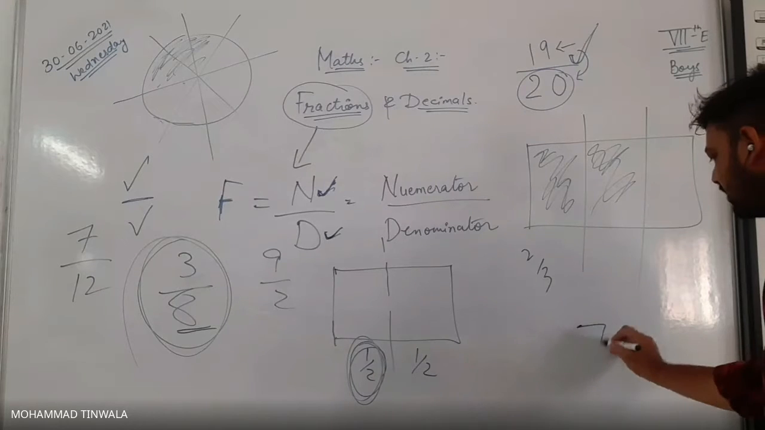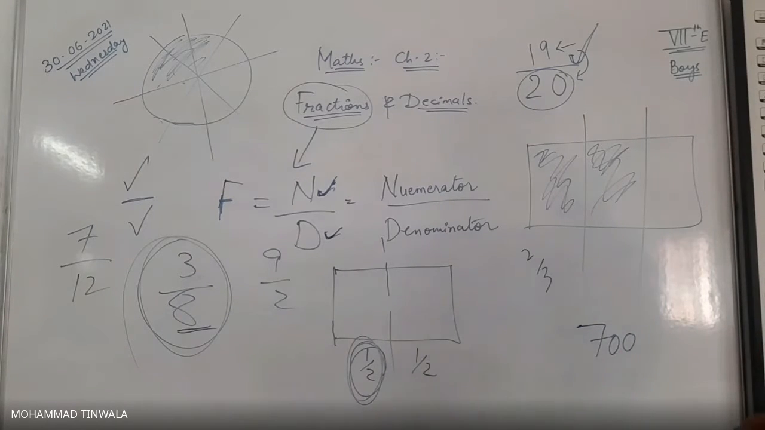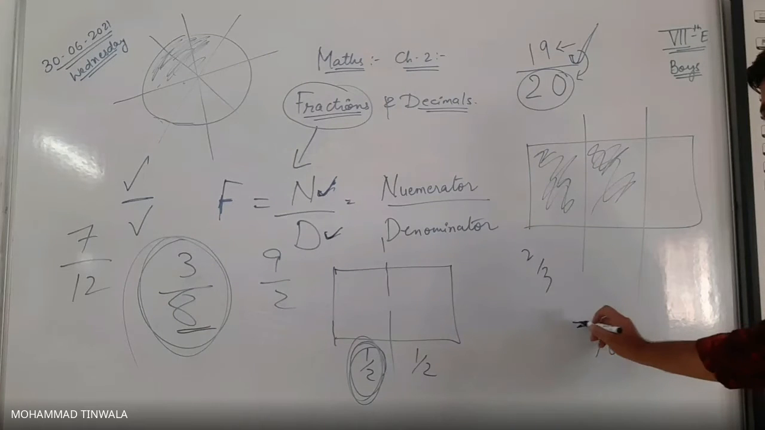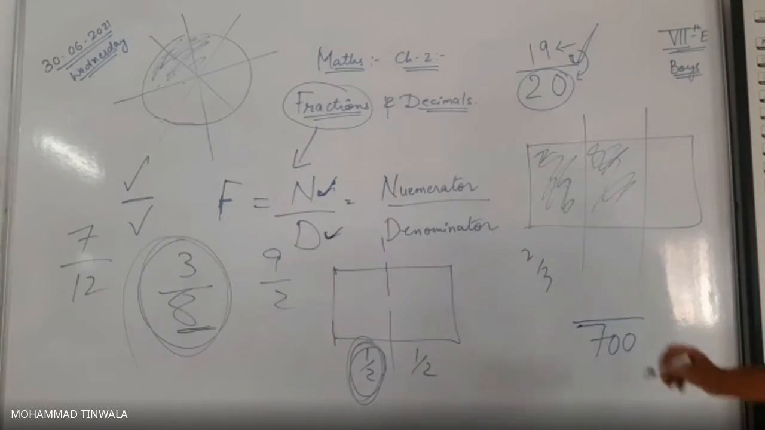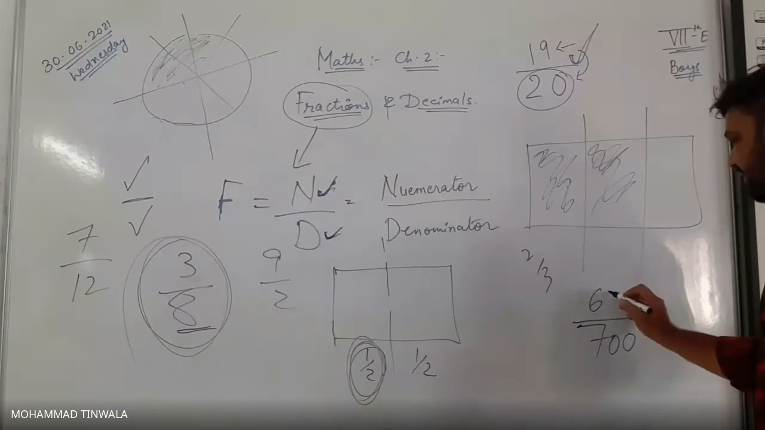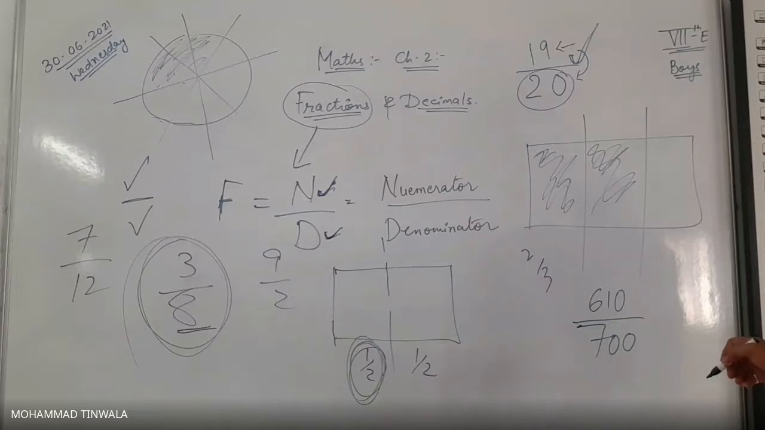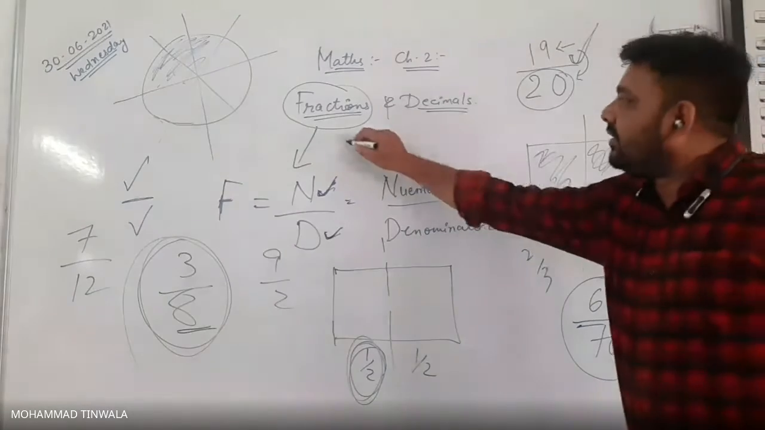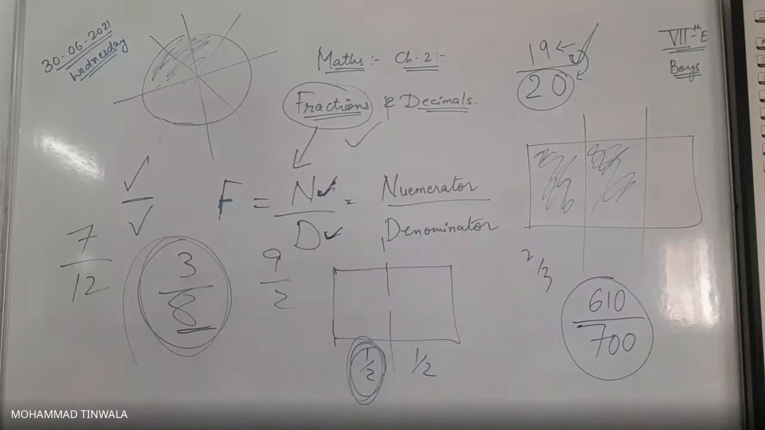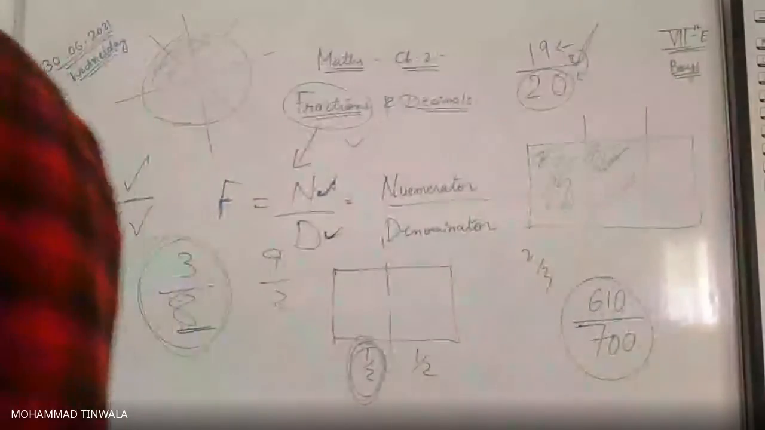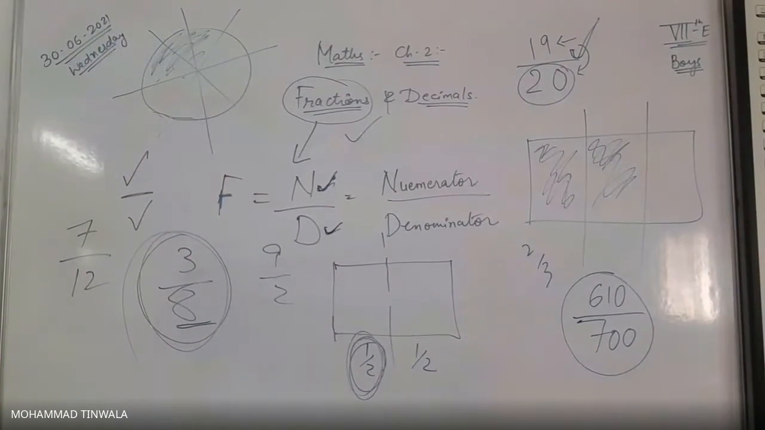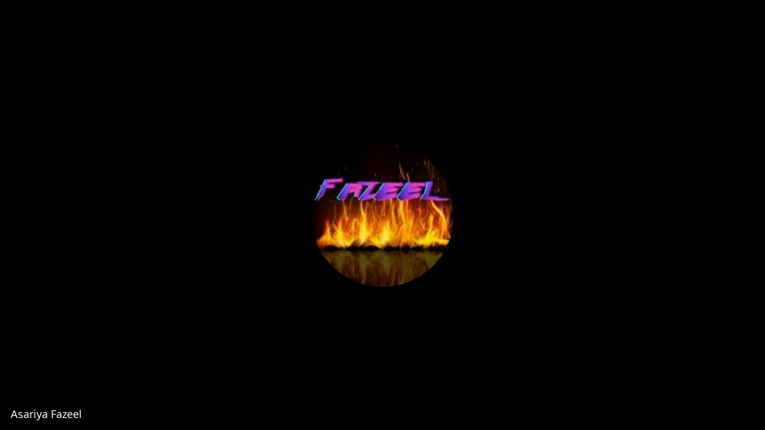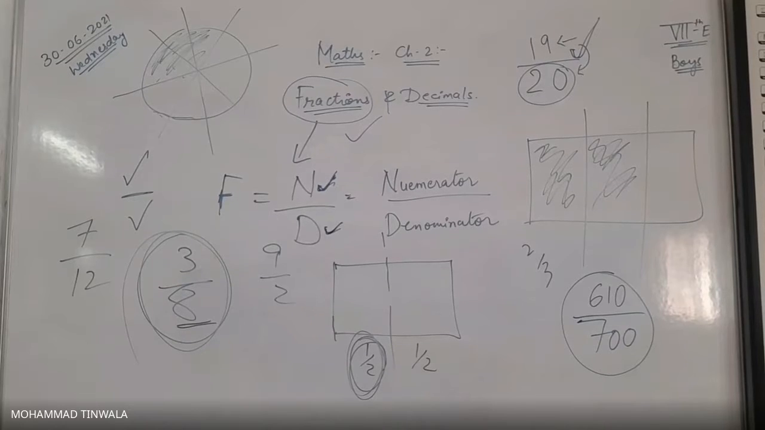For example, after completing a year, your total marks were 700. Out of 700 for all 7 subjects, you scored 610 marks. What is this said to be? Fraction. Have you all understood about fraction? Yes. Anybody has any doubt with the name of fraction? No, sir. No doubt. Fraction is denoted as what?